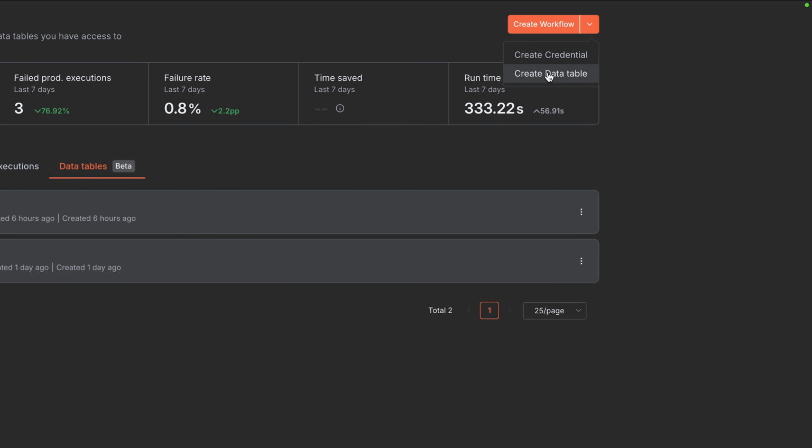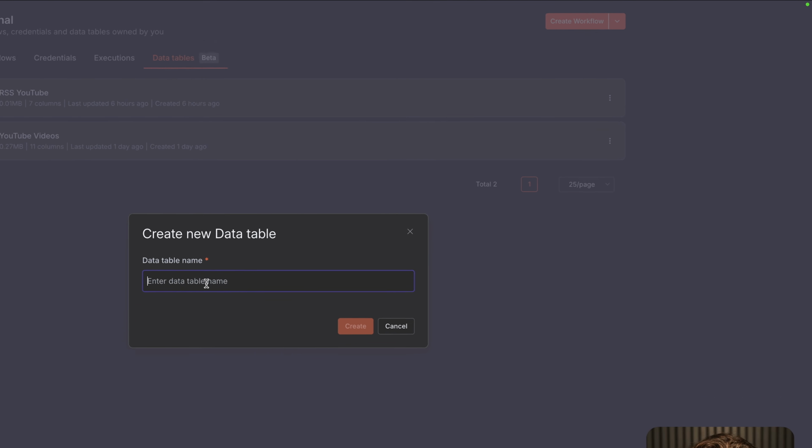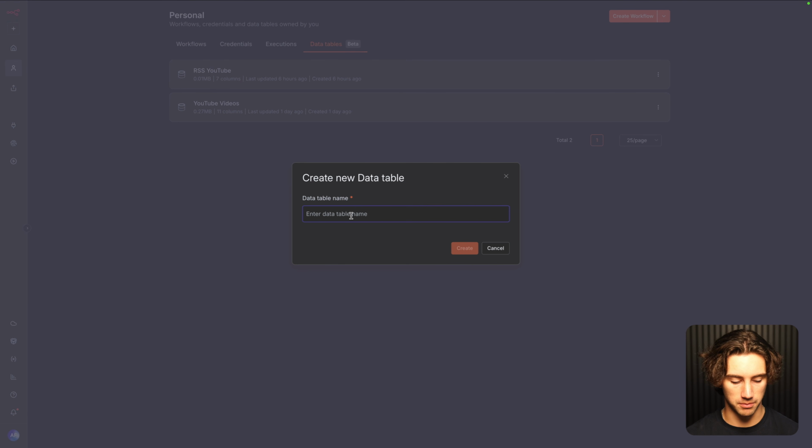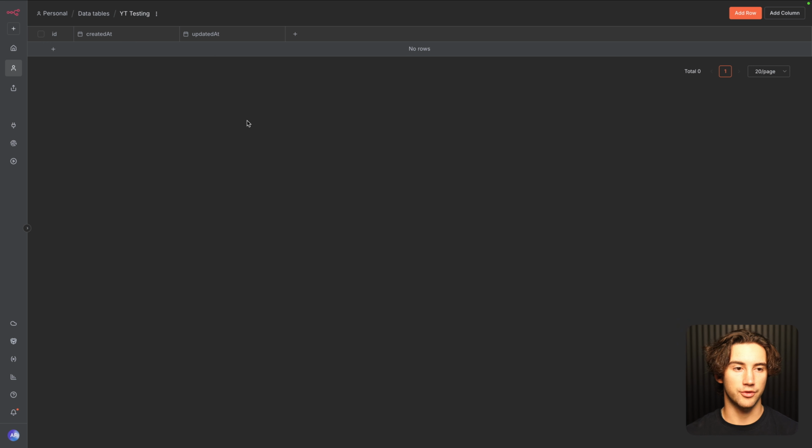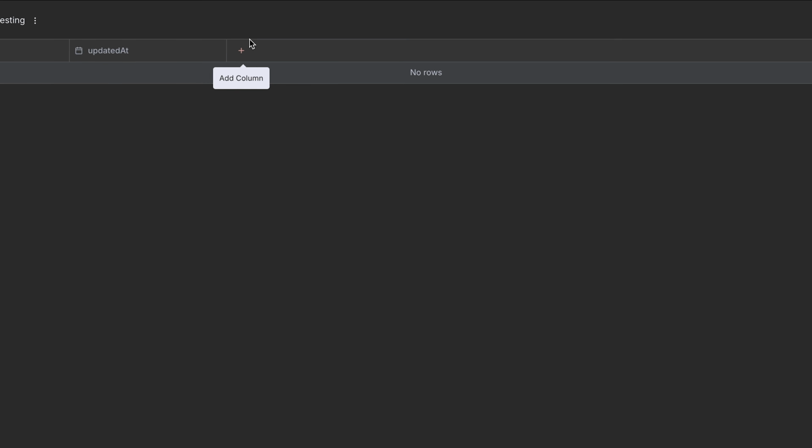I'm going to hit this drop down and select create data table. And this is just like creating a Google Sheet. It's very simple. I'm going to call this YouTube testing and then hit create. And from there, I'm going to create my fields. So I'm going to add all of the fields that we need.